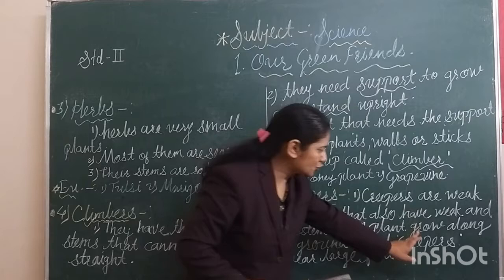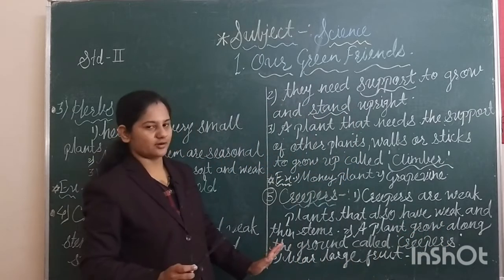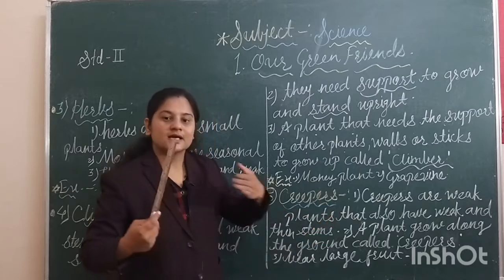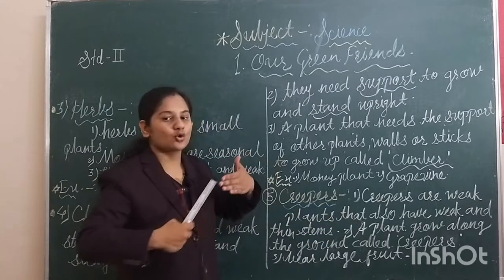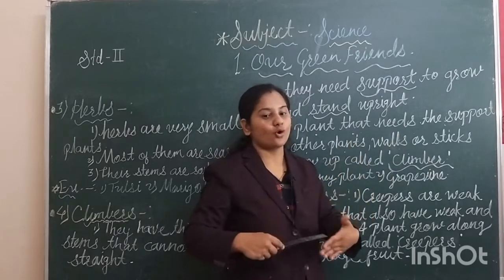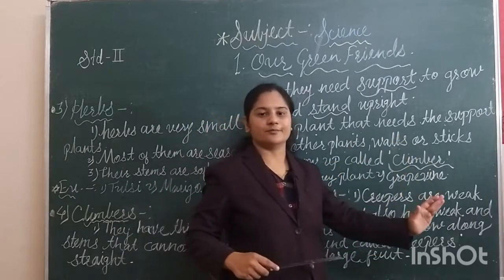But there is one thing about creepers: they grow along the ground.